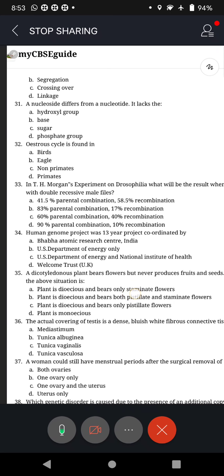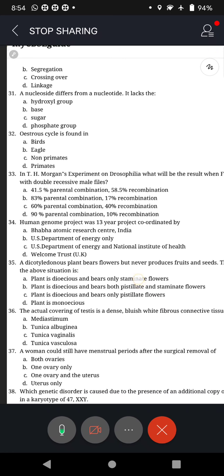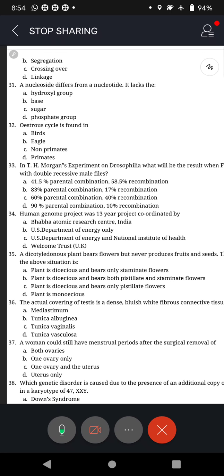Question 33, I think again our Kadakol's favorite. T.H. Morgan's experiment on Drosophila. Recollect Drosophila? Fruit fly. Many times you cut an apple, just keep it in front of you, don't eat immediately. In the next 2 minutes you can see small flies coming and start eating that. And Prasad will be feeling very bad.